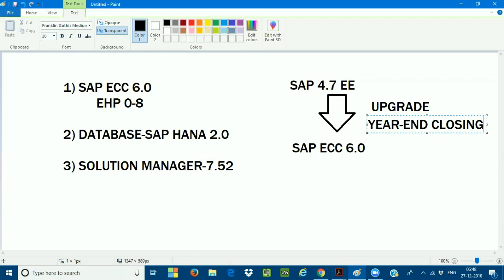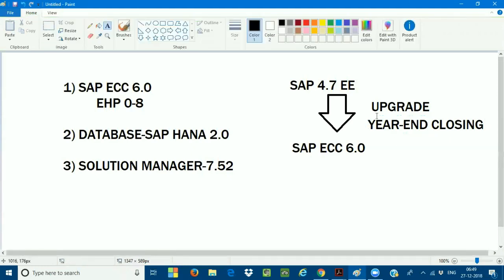Why? Because the new GL accounting concept was introduced from SAP ECC 5.0 to ECC 6.0. Now the Flexible GL tables have been introduced, so a lot of data structures have changed from 4.7 to ECC 6.0. So I need thorough testing before I start doing the conversion. So the first aspect is that you have to do the upgrade, and I will do this only once you complete the year-end closing activity.